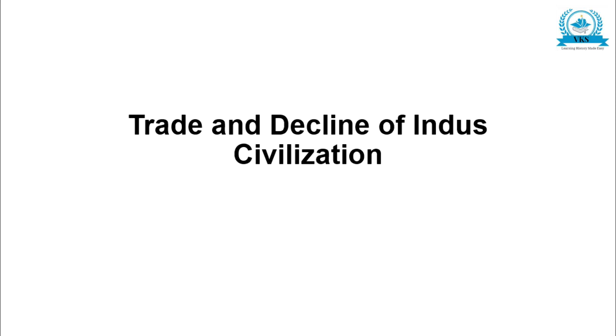So as I have told you, today's video is about the trade and decline of Indus civilization. First, let us see about Indus trade and commerce.